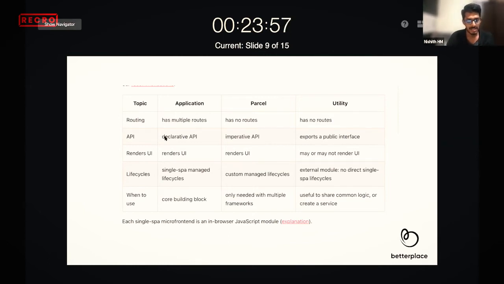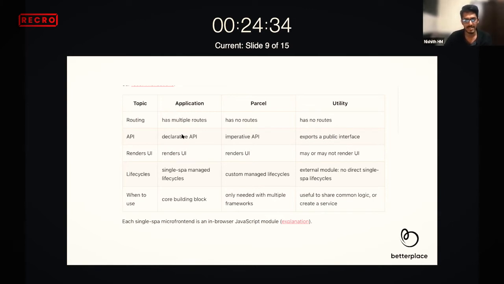So declarative APIs means the mounting of that particular application, or unmounting it or unloading it will be taken care of by single SPA itself. So you do not need to do it. But for the parcel, you need to mount it, means on certain conditions, you need to mount that particular component. On the utility, it's just like a public export. You just need to import it. And rendering UI, definitely your application should render UI and your parcel should render the UI. Utility, based on the use case, if your use case is rendering UI, it renders, else it does not.